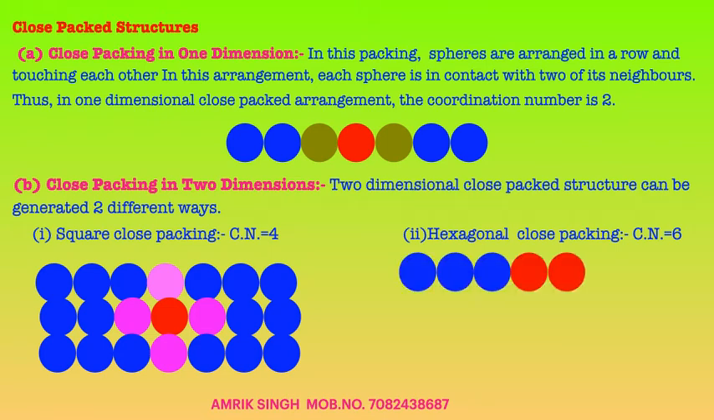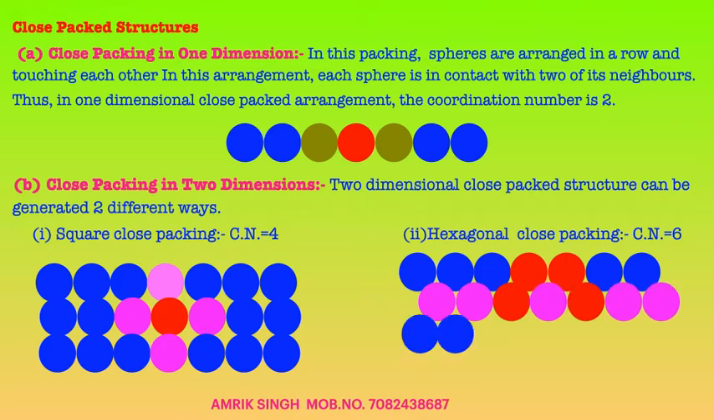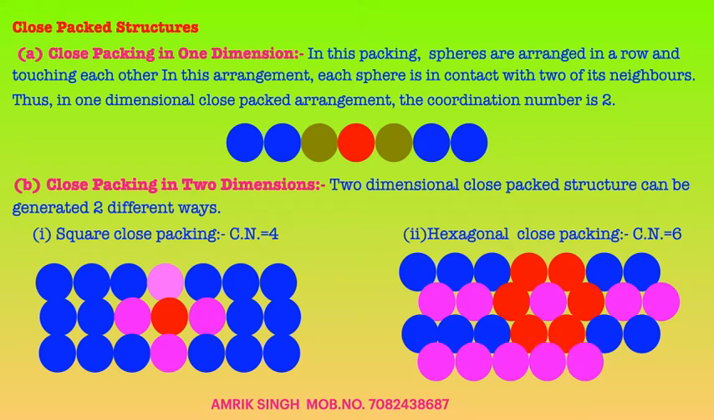In hexagonal close packing, the spheres of the second row are placed in the depressions of the first row. Spheres of the third row are placed in the depressions of the second row or just below the first row. Spheres of the fourth row are placed in the depressions of the third row or just below the second row. In this packing, one sphere touches 6 other spheres, and the coordination number of this packing is 6.